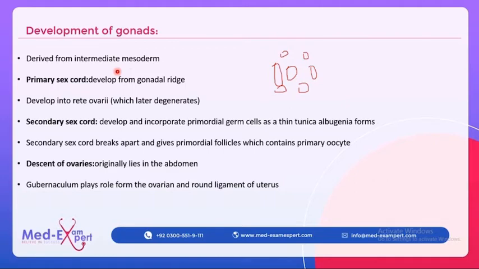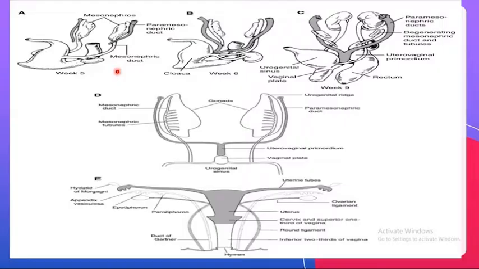Now let's come to the diagram and see what happens. First of all, in this slide we will only study the female reproductive development, not the kidney development, not the male development, only the female development.